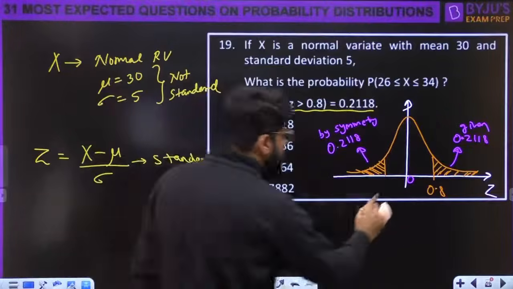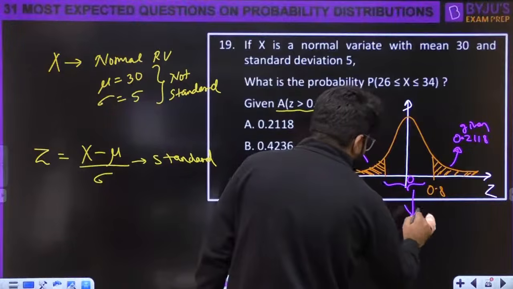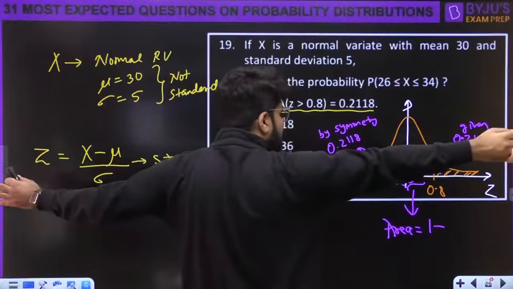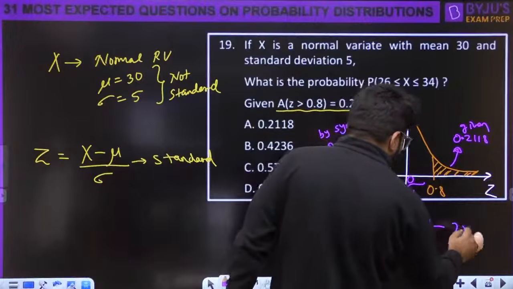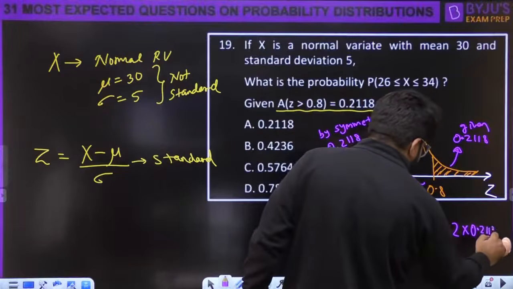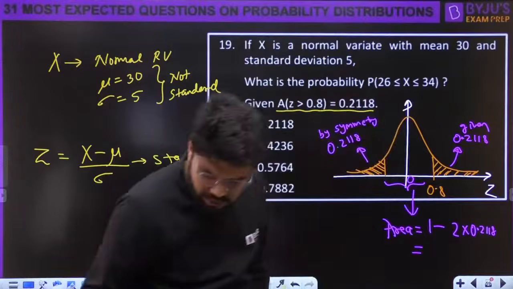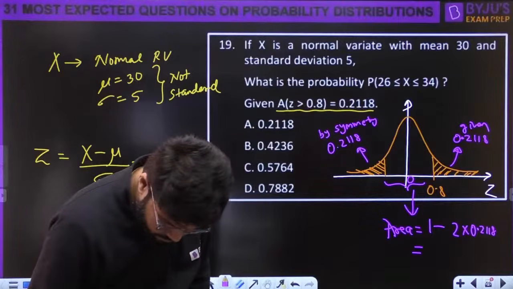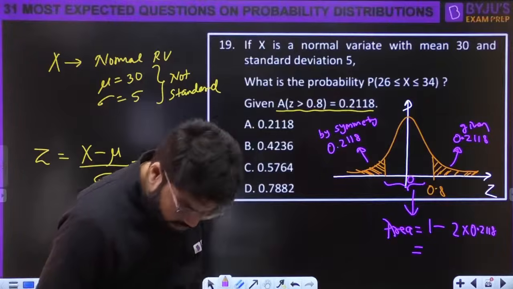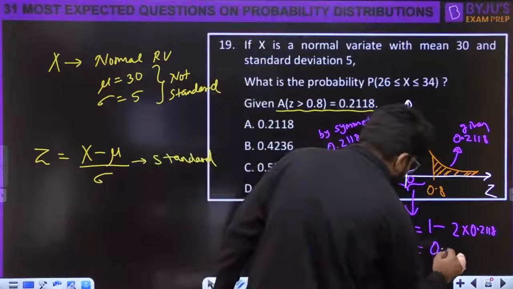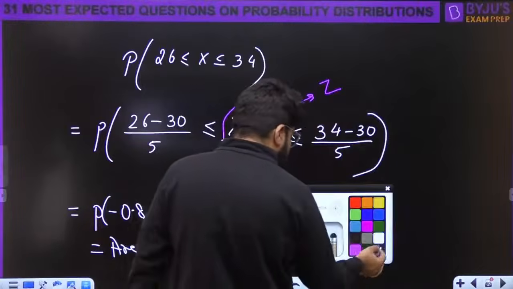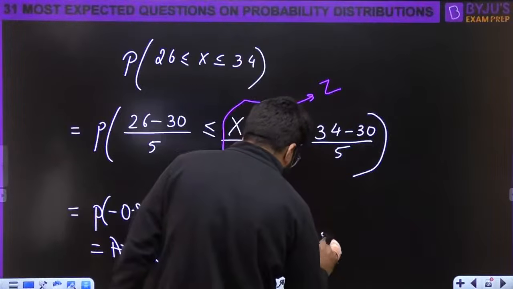Right. So how much is this area then? That is the question. So it is total area minus these two, so minus twice of 0.2118. Total area minus twice of this. कितना हुआ? 0.5764. How much is it? 0.5764.